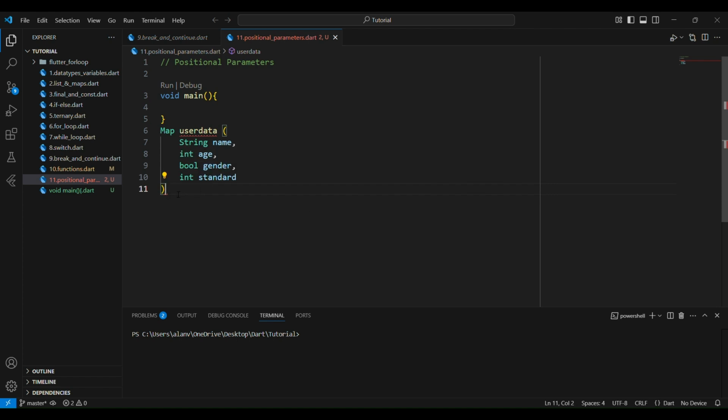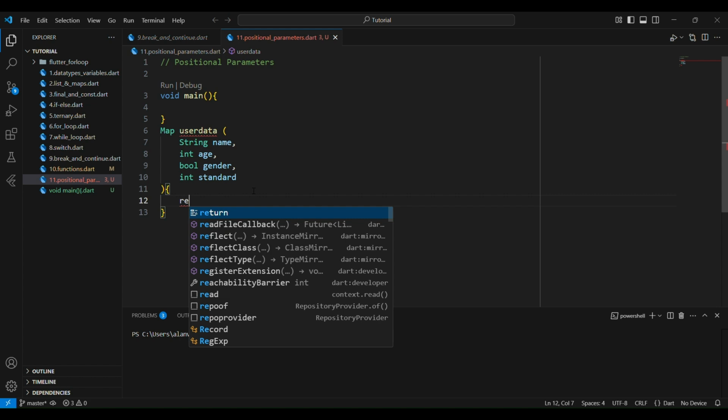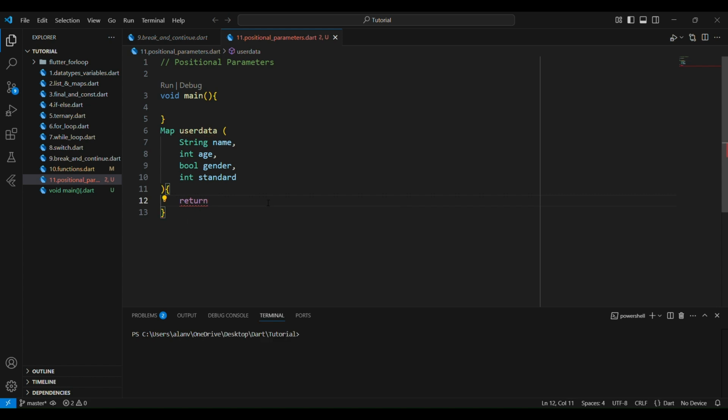By defining the return, firstly we have to open the curly braces here, and I will write the return keyword here. Again, open the curly braces here. Inside of these, I will give the data. Firstly, I will define key value pairs here.